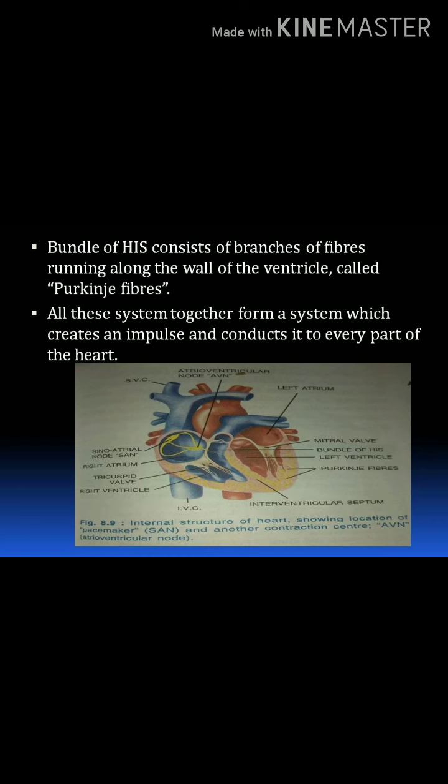All these together form a system which creates an impulse and conducts it to every part of the heart. First, the pacemaker receives the command of the heartbeat, then it sends it to the AVN, then through the AVN it goes to the bundle of His, then through the bundle of His that impulse goes to the Purkinje fibers. Through all of that, all the chambers undergo contraction and relaxation because of this command.